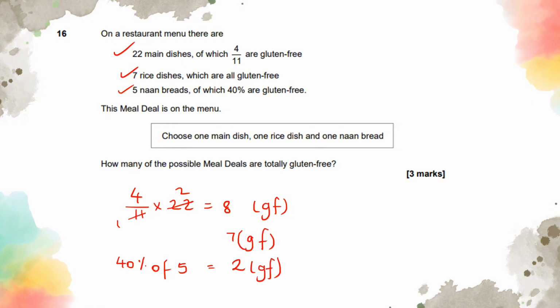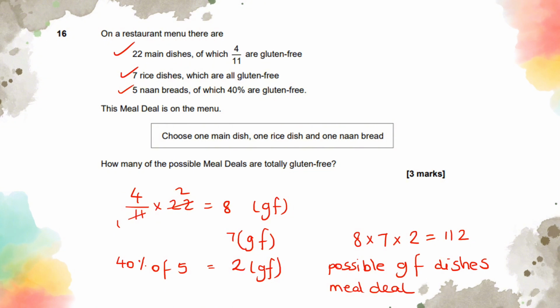We've got 2 gluten-free. So in the end, because it's combinations, as I said, we're just going to be multiplying them. It's going to be 8 times 7 times 2, and in this case we are going to have 112 possible gluten-free dishes that we can pick as a meal deal. And that's how we get 3 marks from this question.